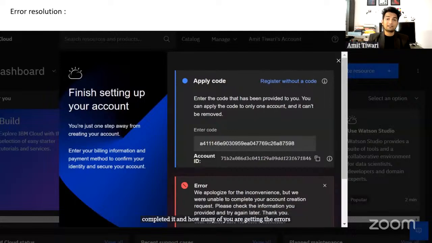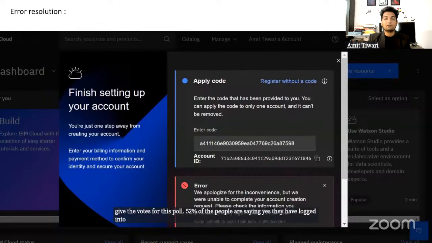All right, so the poll has started. I still have some more participants to give the vote for this poll. 52% of the people are saying yes, they have logged into IBM Cloud, they have an IBM Cloud account. Thank you so much. Congratulations to you.